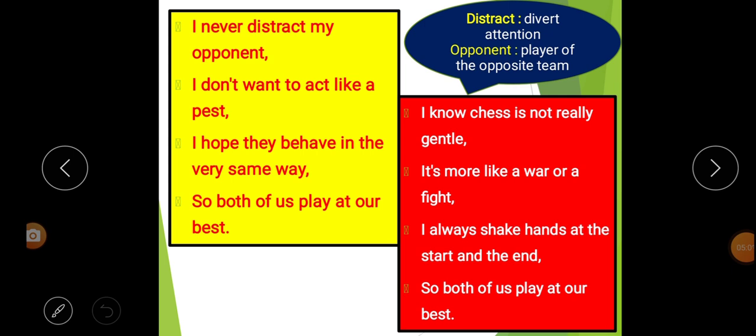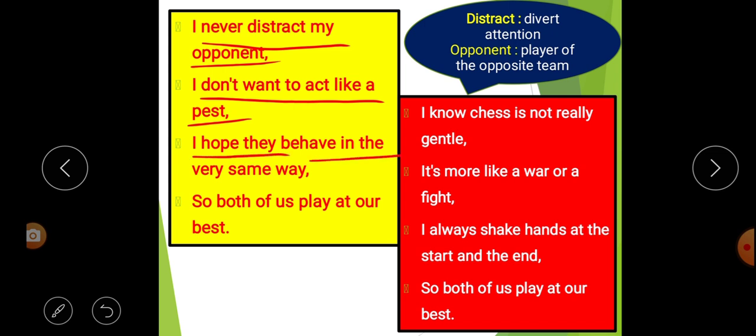Second stanza, I never distract my opponent. I don't want to act like a pest. I hope they behave in the very same way, so both of us play at our best.